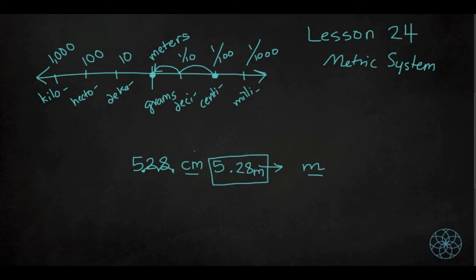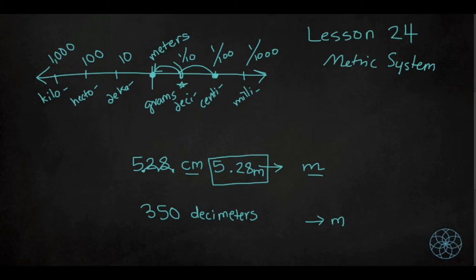Let's go ahead and give another example because I feel like this could be a little confusing. Let's convert 350 decimeters, which I guess you can simplify as just dm, but I'll write out decimeters, to meters. So where are we now? Decimeters. Oh, we're right here. Put a little star here, and we want to convert to meters.